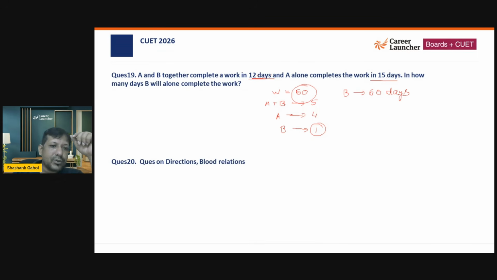Now there are other questions on directions and blood relations. So basically, we can solve those questions. If you look at these questions, they take 30 seconds, 40 seconds. And there are some questions with a lot of calculations. You are going to take around 2 minutes for those, but mostly questions can be finished in less than a minute. There you can save time so that you can spend more time on other questions that are lengthy.